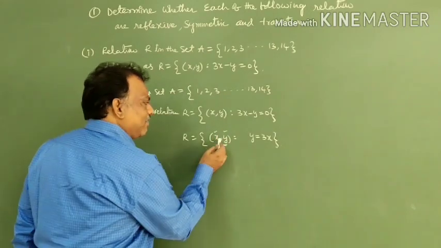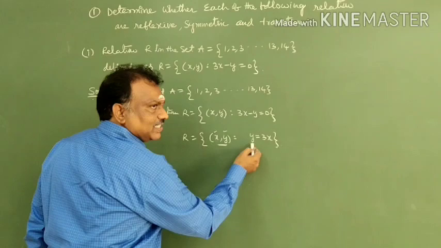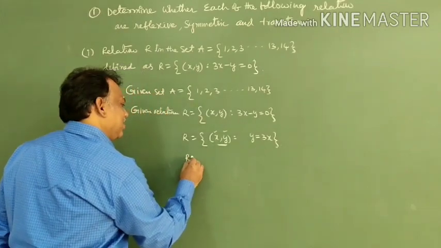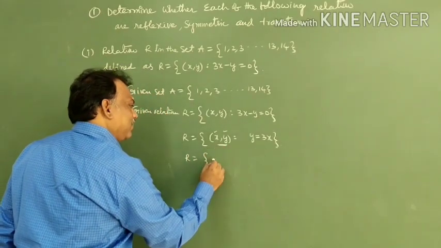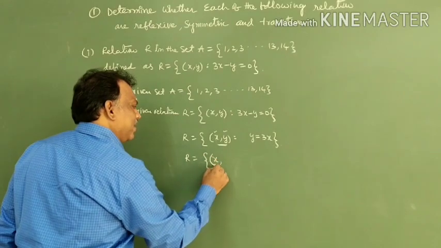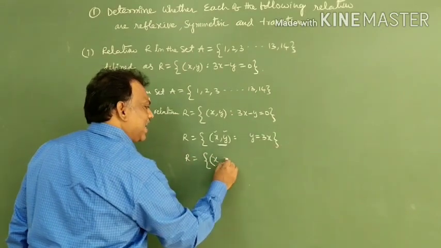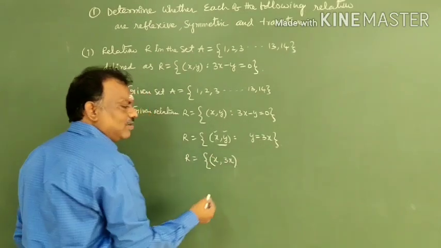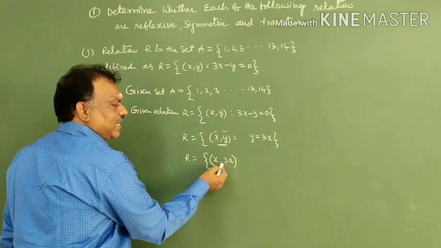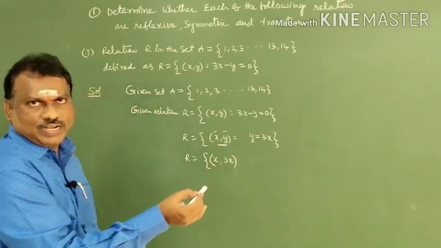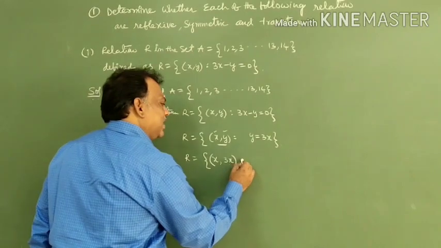So R is the set of ordered pairs with x in the x place, whereas in the y place I can write 3x. Now the second coordinate is 3 times the first coordinate. Now what is x?